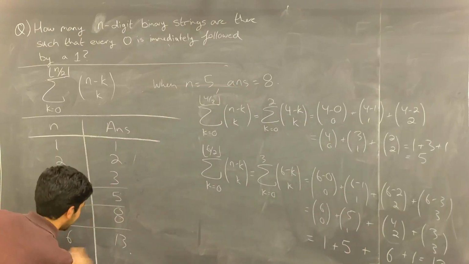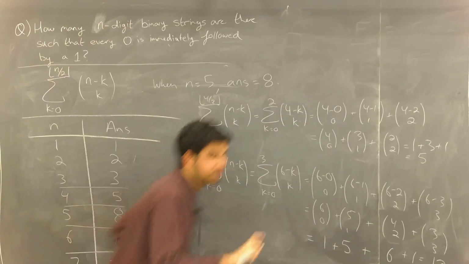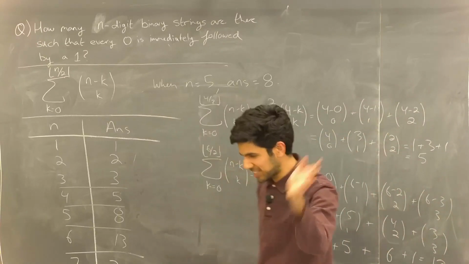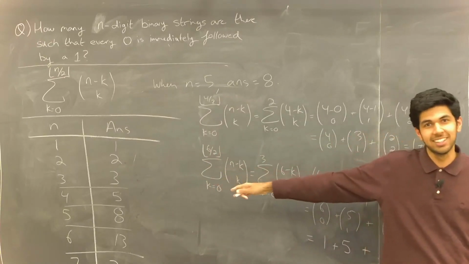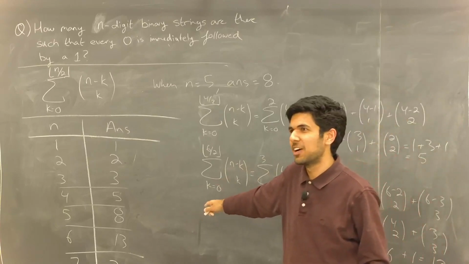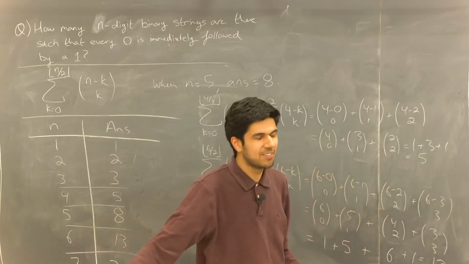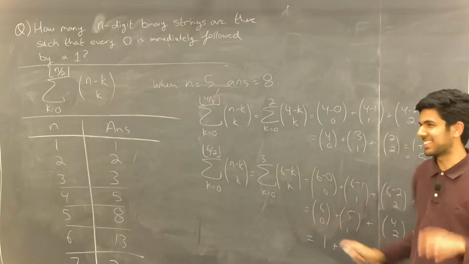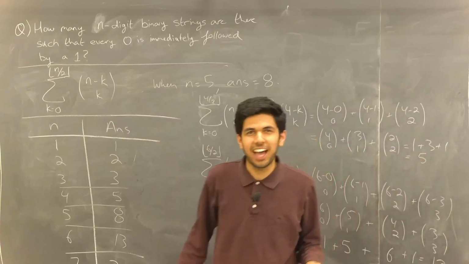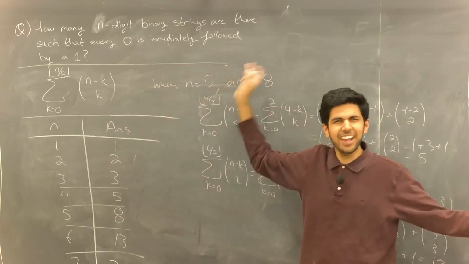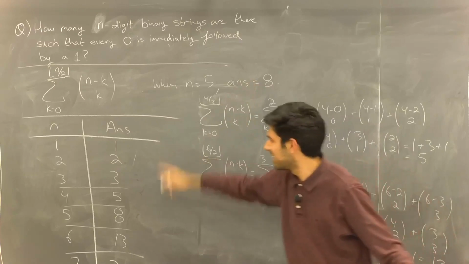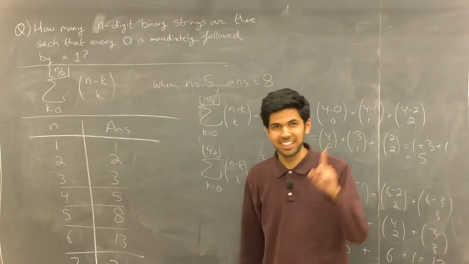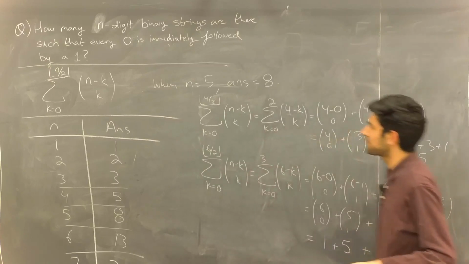You better bet that when n equals 7, our answer is going to be 21. Unbelievable. No way this is real, right? I'm just pulling your leg, right? There's no way that the Fibonacci numbers appear in here. But they do. And this is the magic that I was talking about. How come our answer to this seemingly random question about binary strings, why is it the Fibonacci numbers? That's crazy. Here's why. Let's look into it.